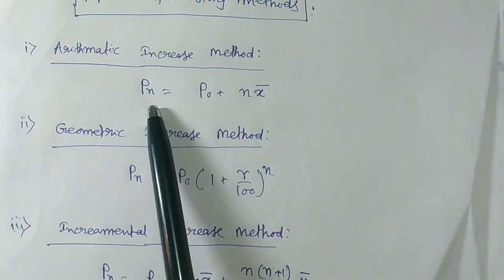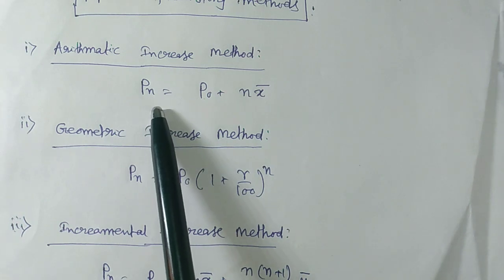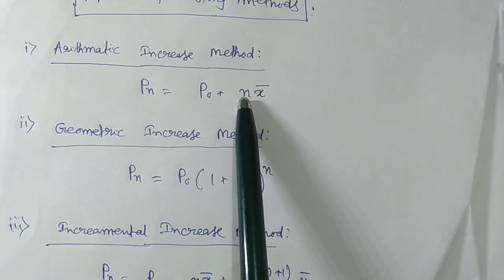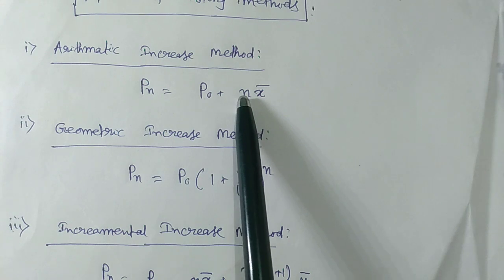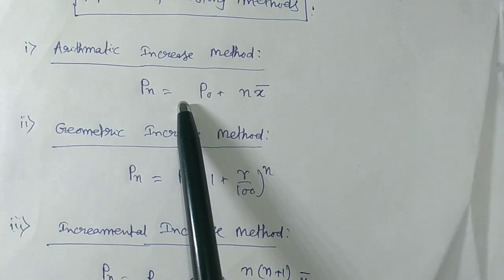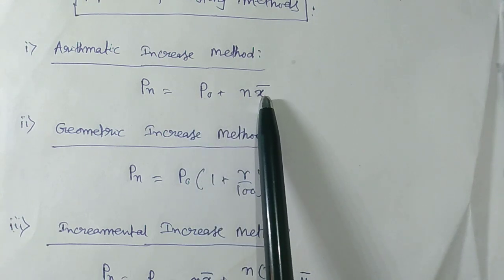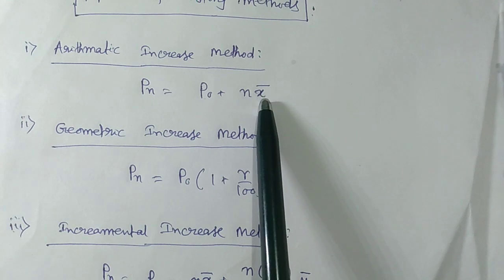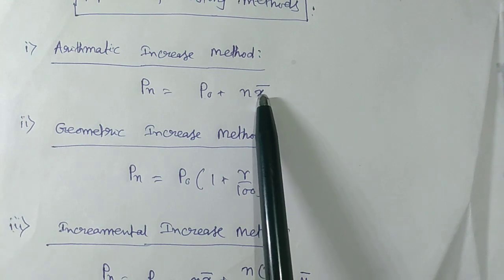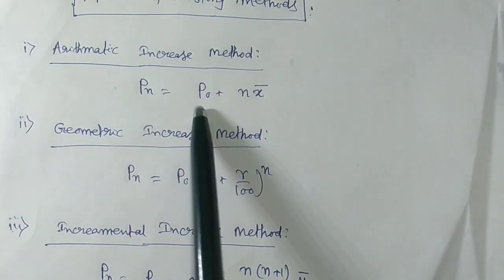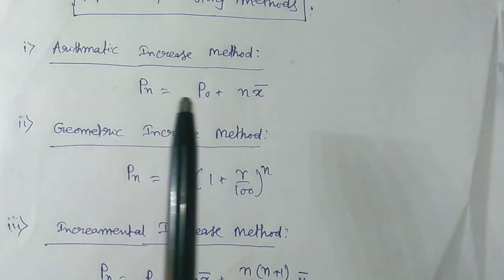Pn equals the population after n decades, where n equals the number of decades between now and the future. P0 equals the population at present. x bar equals the average, that means the arithmetic mean, of population increase in the known decades.